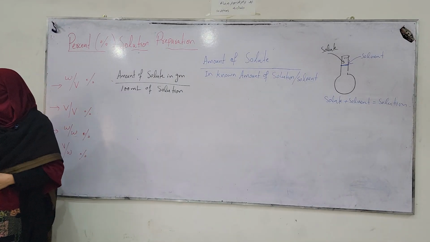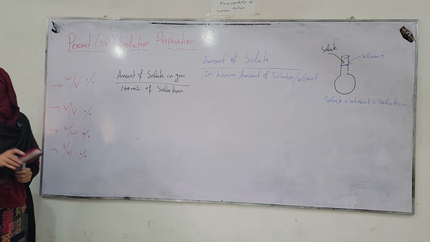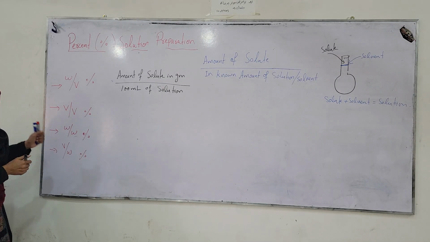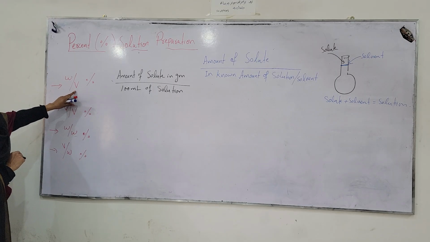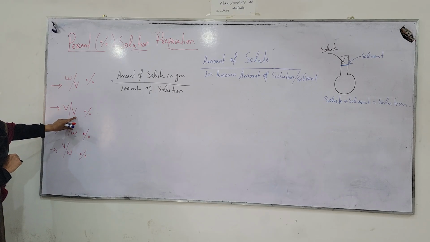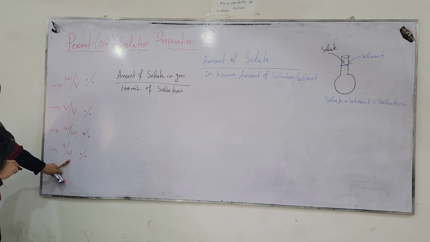Now today we are going to discuss percent solution and particularly weight by volume percent solution. Percent solutions are of three types: weight by volume percent solution, weight by weight percent solution, and volume by weight percent solution.